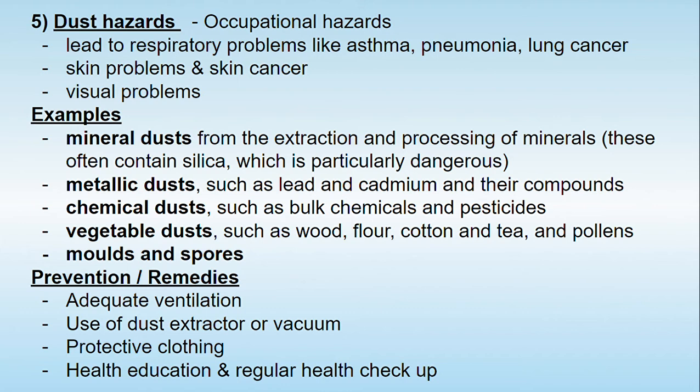Metallic dust is generated, like lead, cadmium, and their compounds, which are also harmful. Chemical dust in the chemical industry, like bulk chemicals and pesticides, may be inhaled or may come into contact with the skin or the eyes. Vegetable dust like wood, flour, cotton, tea, and pollens are generated in the food industry or the vegetable processing industry, and molds and spores will be there. So what are the preventions in this case?